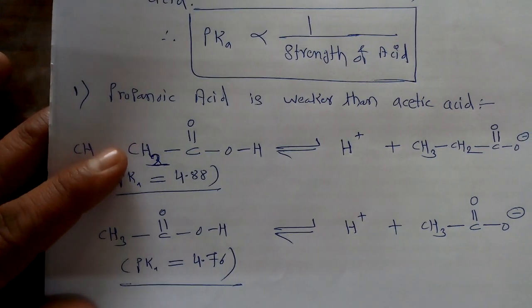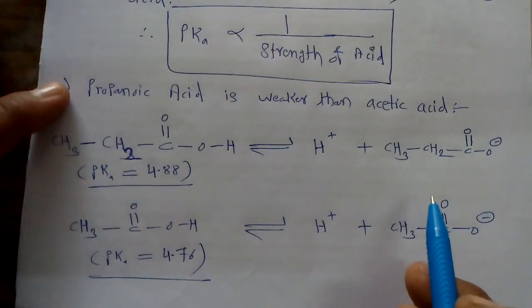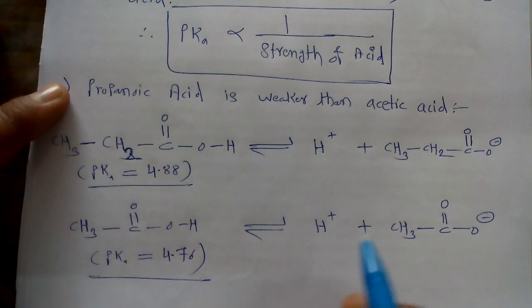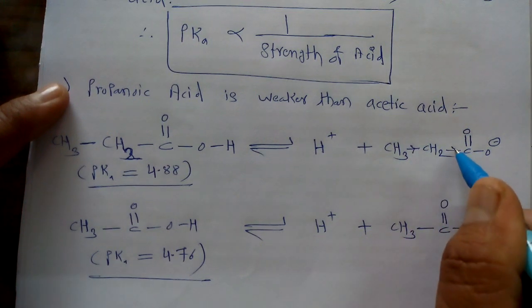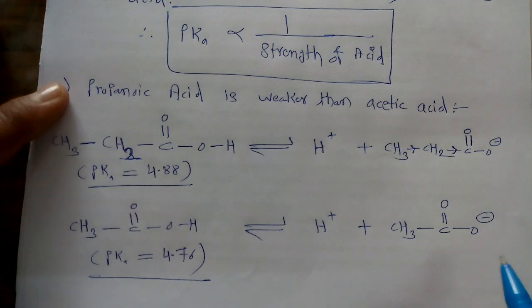First of all, we consider the conjugate base of propanoic acid. There is an ethyl group present in this propanoic acid, which shows a more plus I effect.